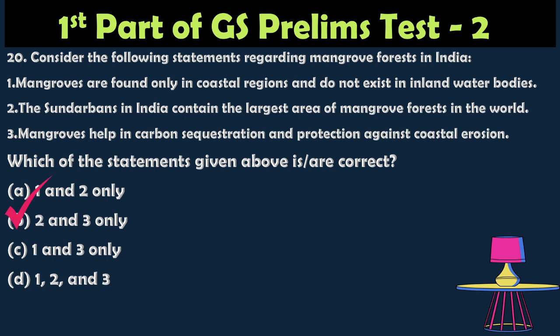The correct answer is 2 and 3 only. Mangroves are mainly found in the coastal region but can also exist in estuaries and deltas, so statement 1 is wrong because it is not only the coastal region. Statements 2 and 3 are correct, because the Sundarbans is the world's largest mangrove forest, and mangroves help in carbon sequestration and protection against coastal erosion. So option 2 and 3 is right.